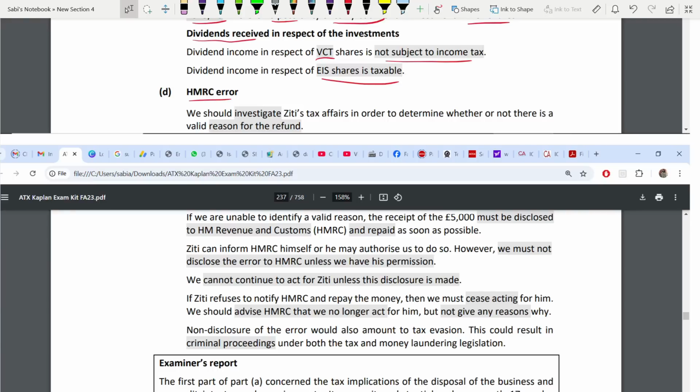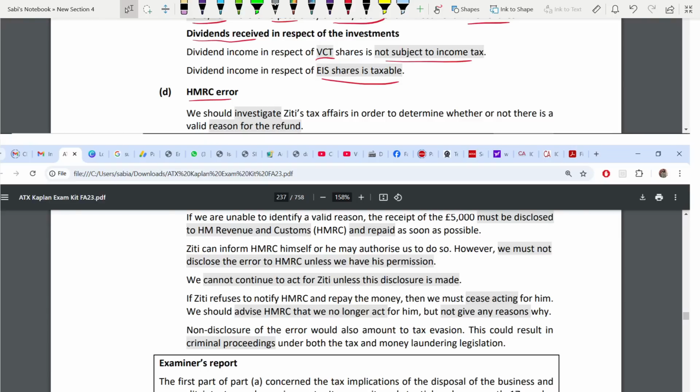We will be moving on to the marking scheme, how we get the professional skill marks, and we'll also go through the examiner's report so that I can navigate you through the mistakes that candidates often make in this type of question. So, the HMRC error.